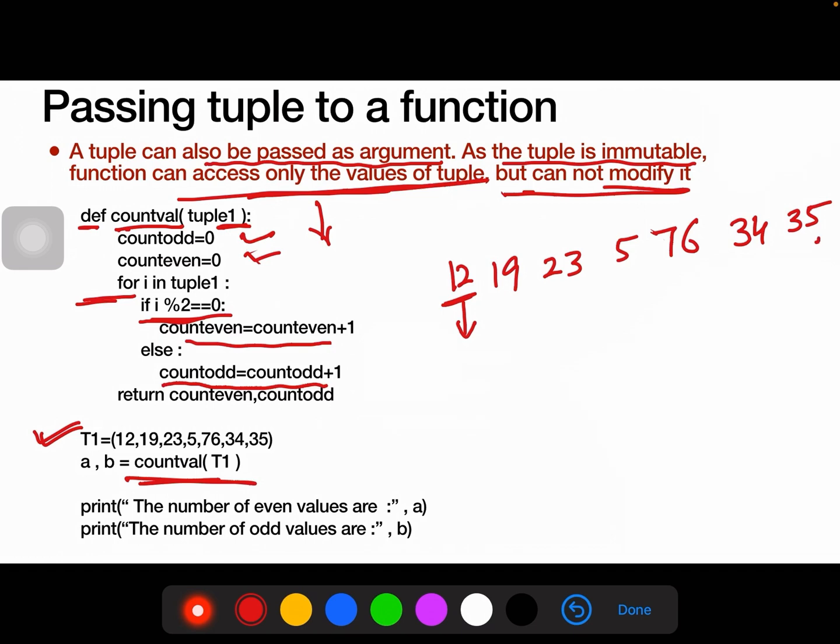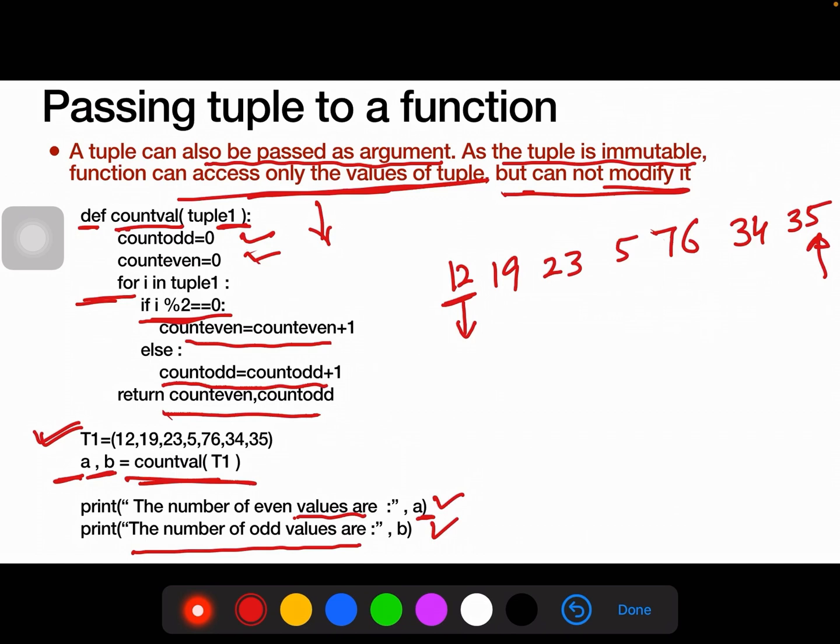And after the completion of this loop, it will return two values, return count_even, count_odd, and these returned values will get stored in the variables a and b, because we write a, b equals countVal(t1). Now print both the values. Print the number of even values in the tuple are, we are printing the value of variable a, and the number of odd values are, we are printing the value of b.